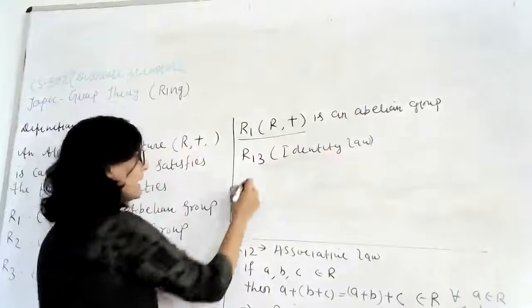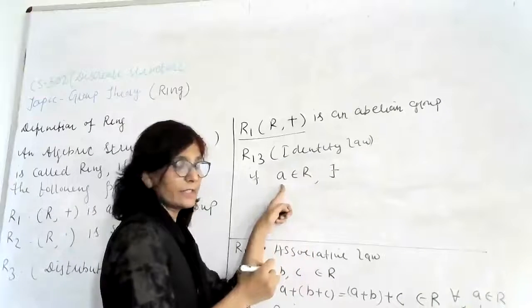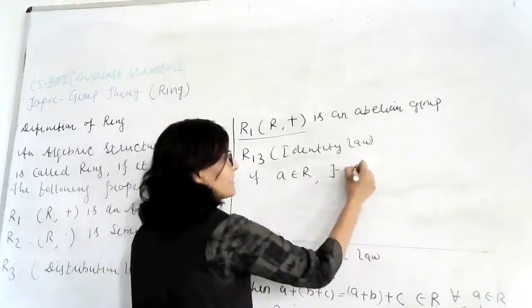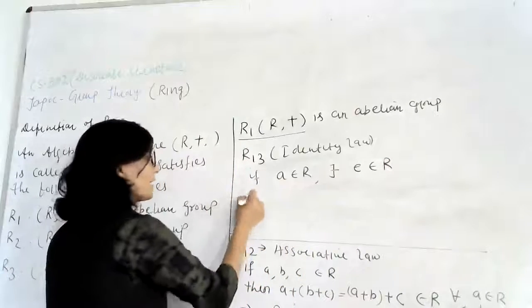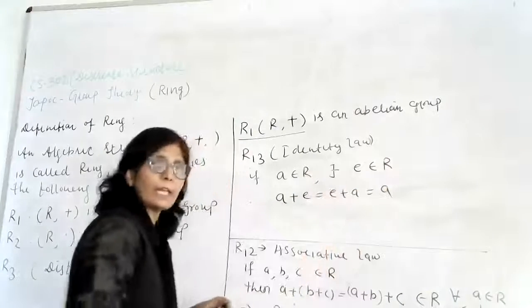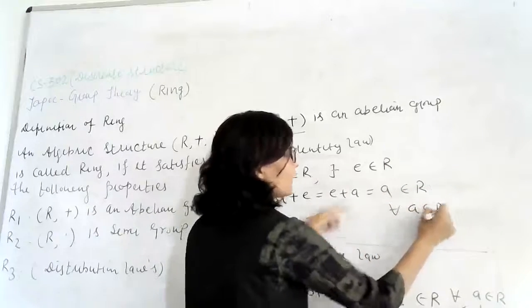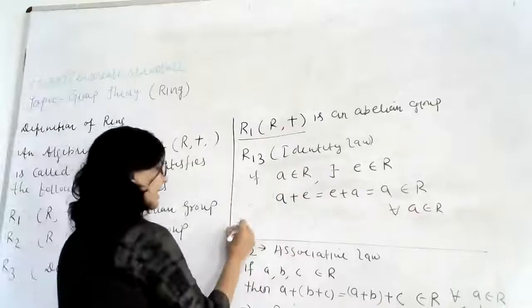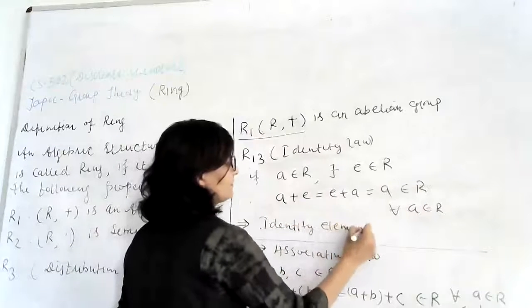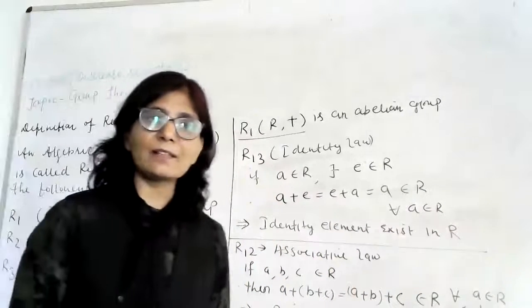Under the identity law, if A is an element of R, then there exists its identity, the identity of that particular element A. If A belongs to R, then there exists its identity E, which also belongs to R, such that A plus E or E plus A is always equal to A, for all A belongs to R. This implies that we can say that the identity element exists in R. It means the identity element exists in R.